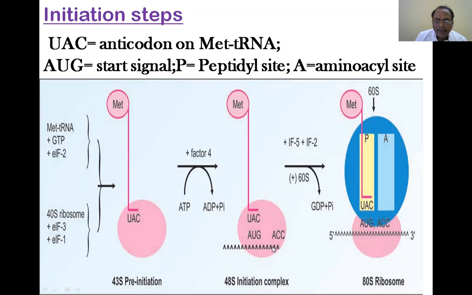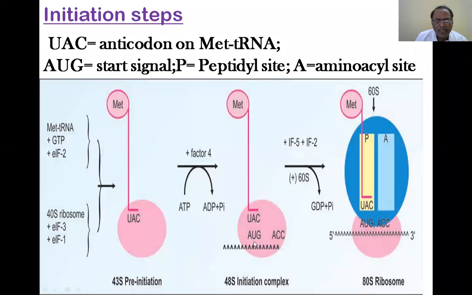So that means the first amino acid code will be there. Just before the first amino acid code of every protein, that means every mRNA, there will always be present the cap AUG. And this is for methionine purpose.